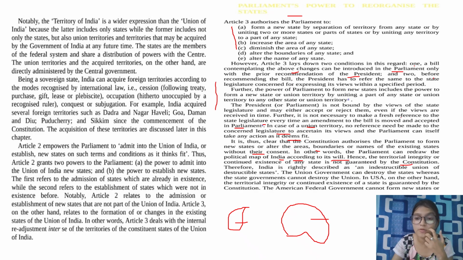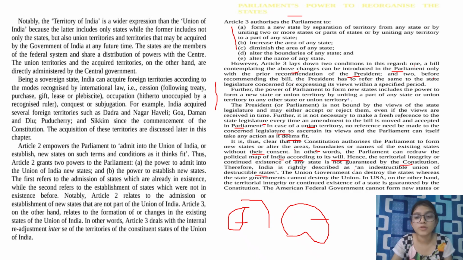That's why they don't have any guarantee given by the Constitution. The Constitution has given guarantee to its citizens. They have guarantee of freedoms, but in case of states, they don't have that guarantee by the Constitution itself. Therefore, India is rightly described as an indestructible union of destructible states.